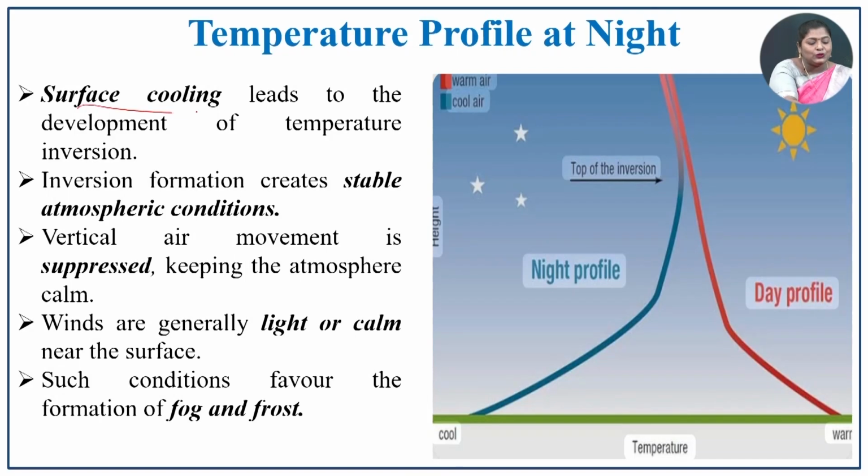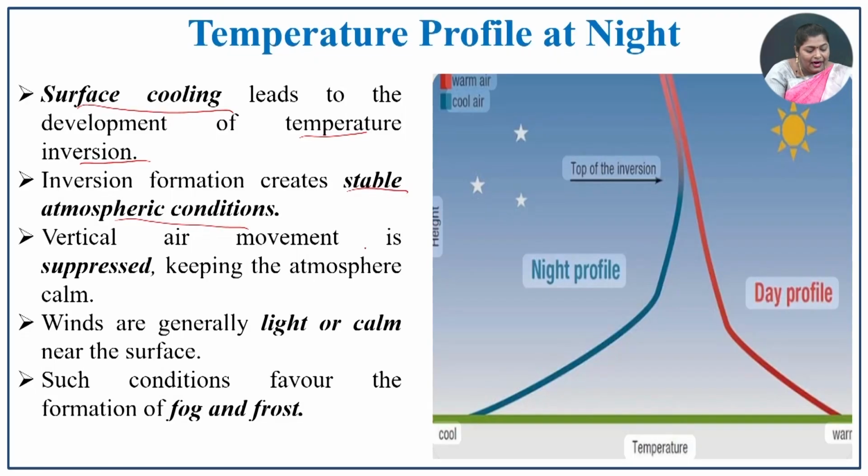What happens in the night time? The surface is cooling, whereas it was heating in the daytime. Here, cooling leads to the development of temperature inversion. Again here there is an inversion. The inversion formation creates a stable atmospheric condition. In the daytime, the unstable condition forms the clouds. In the night time, it is a stable condition of the atmosphere.